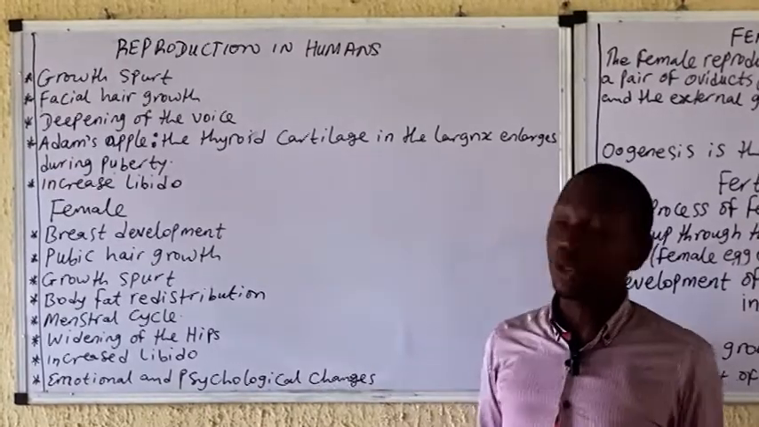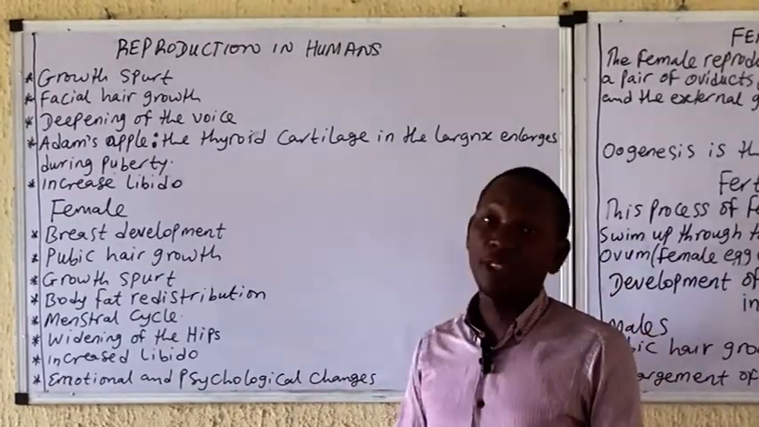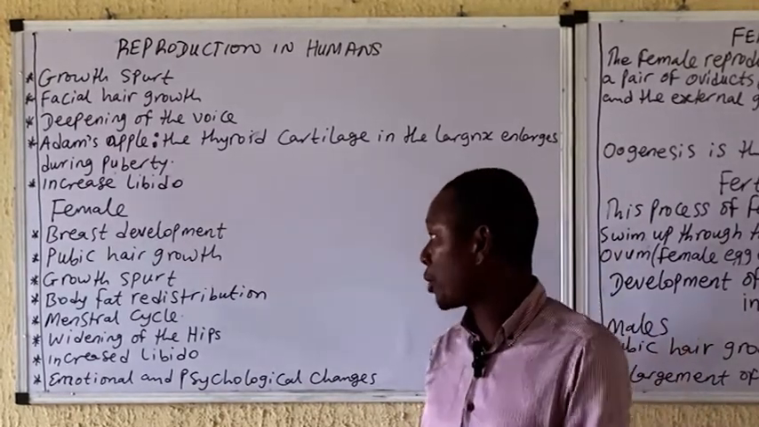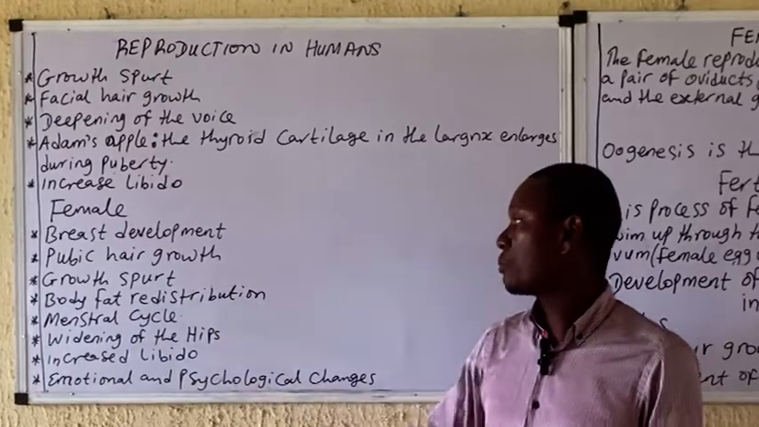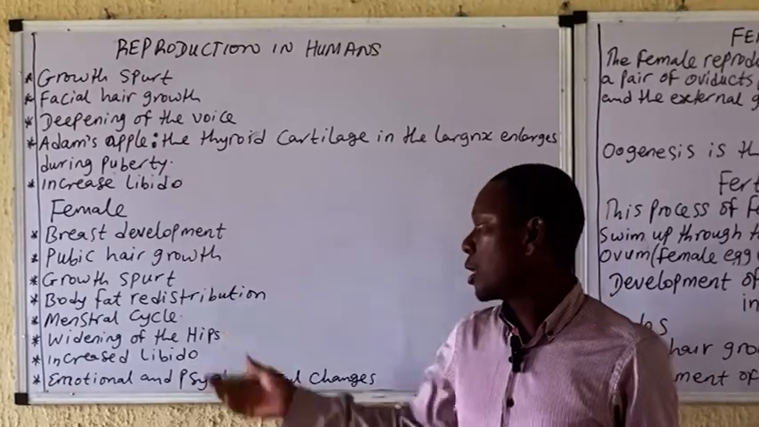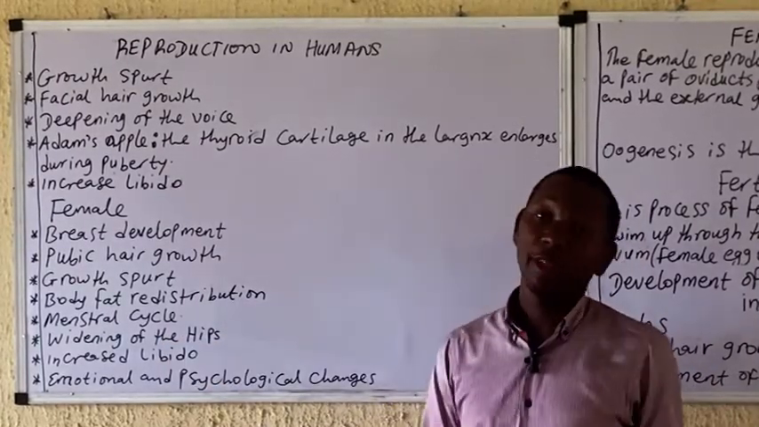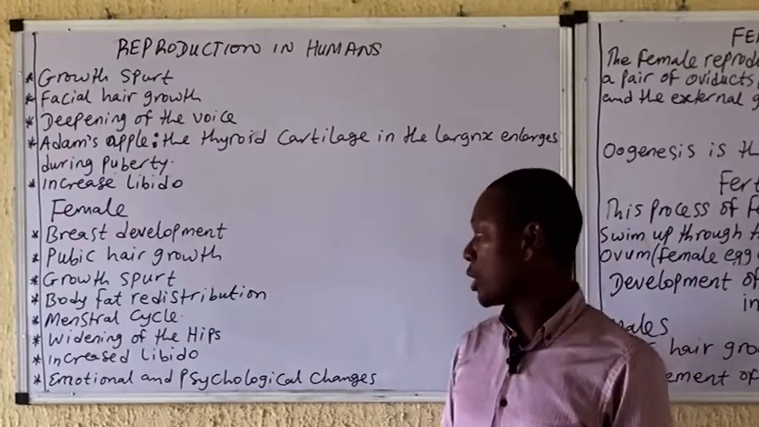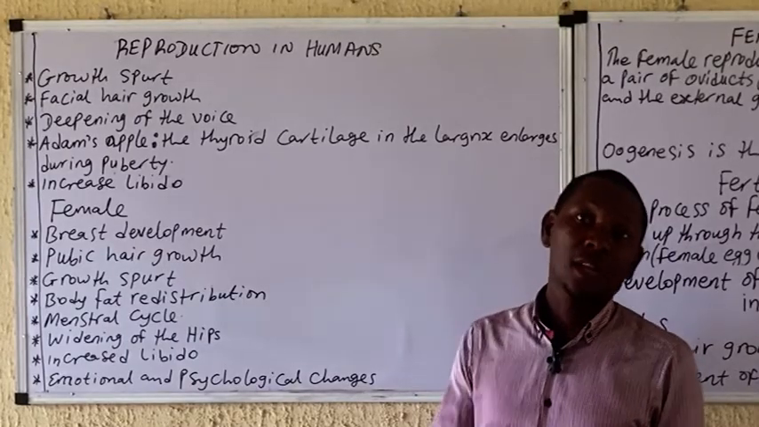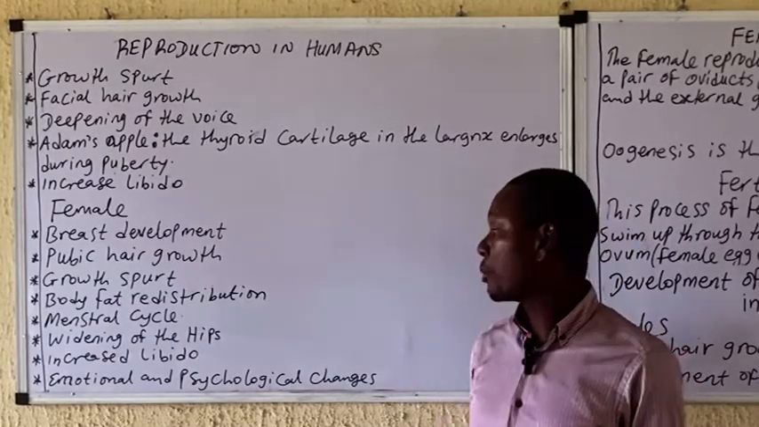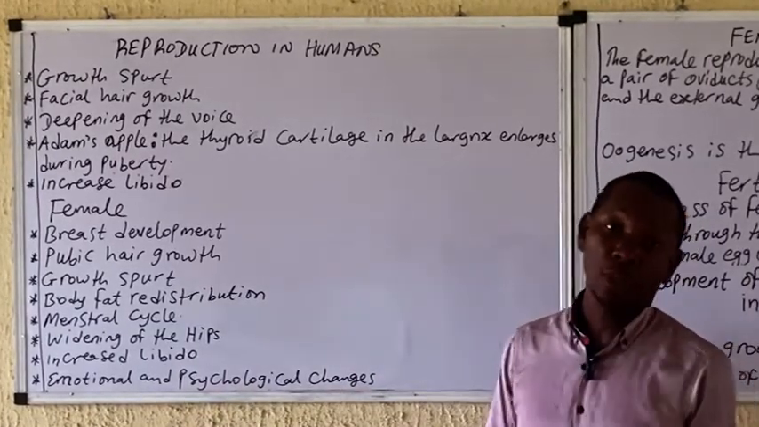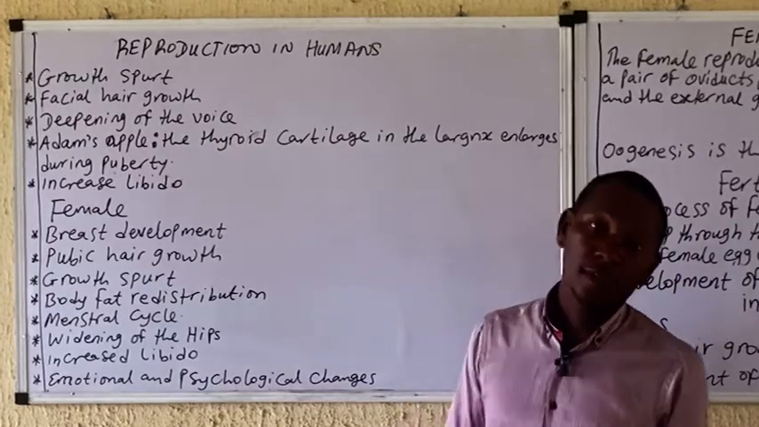We have the growth spurt, or the increase in growth occurring. We have the redistribution of fat, the widening of the hip, fat now accumulates in certain areas of the body. Females at this stage are experiencing the menstrual cycle, and there's also widening of the hip. Just like in male, there is also increased libido in female, increase in sexual urge, and because of these physiological changes as well as morphological changes occurring in the body of the female, there are in some cases emotional or psychological changes that actually happen in certain females.